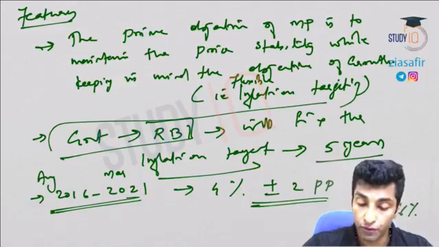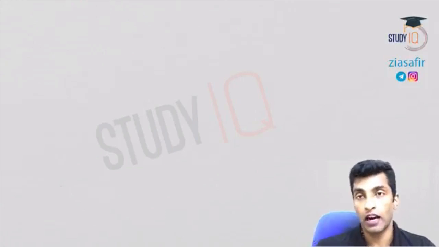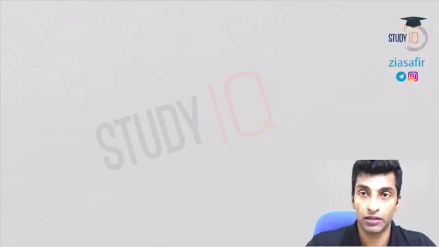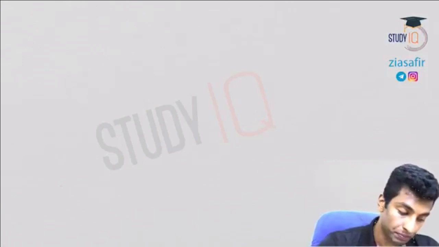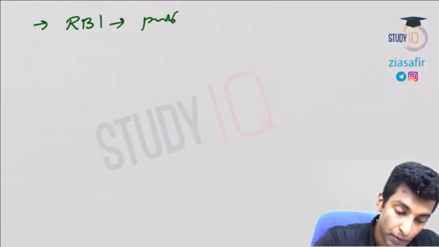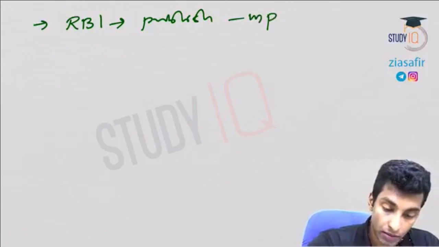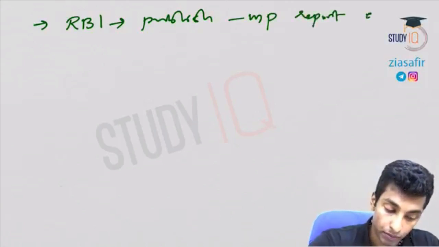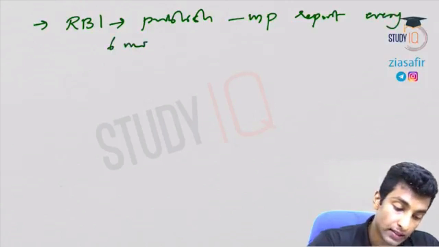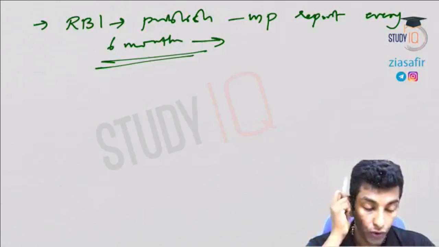Beyond this, if inflation is going higher than 6 or lower than 2, then RBI has to take different measures, and otherwise also measures have to be taken, but a written explanation also has to be given. Okay, so that is the next provision. Then RBI has to publish a monetary policy report every 6 months, including sources of inflation and forecast of inflation.